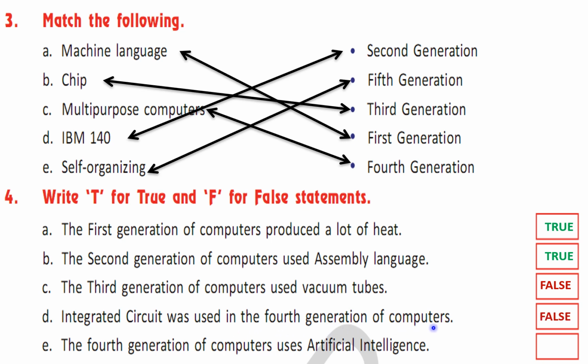This is false because integrated circuits was used in third generation of computers. E. The fourth generation of computers uses artificial intelligence. No, this statement is not true. This is false. Fifth generation of computers use artificial intelligence.